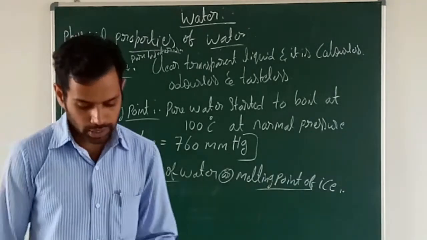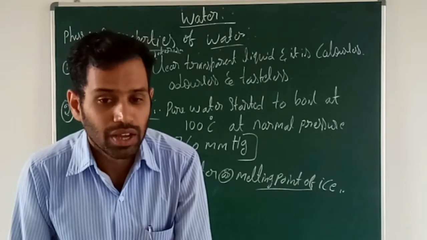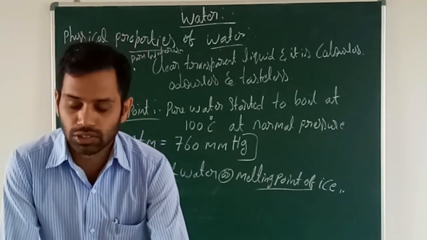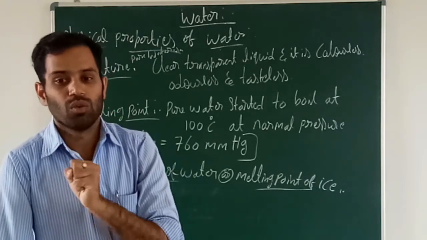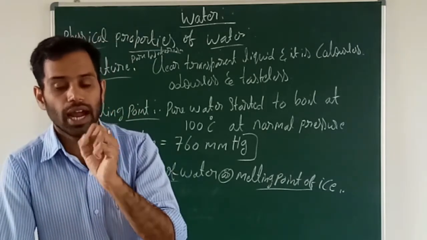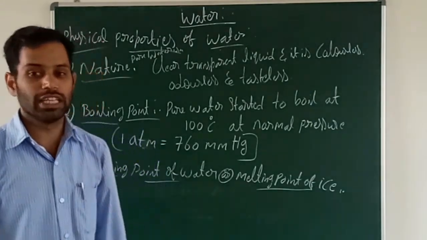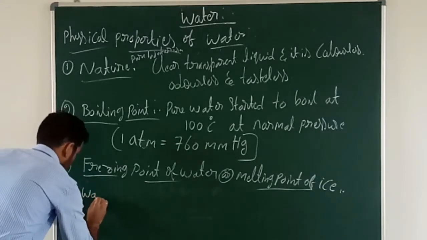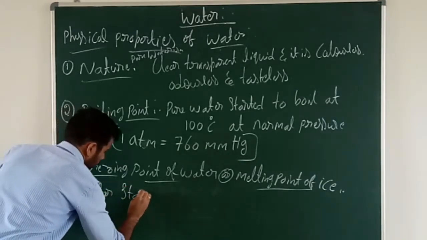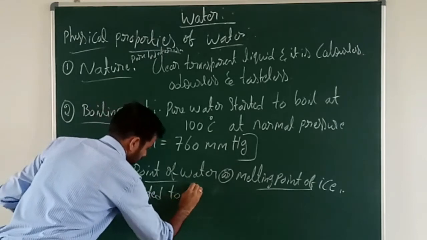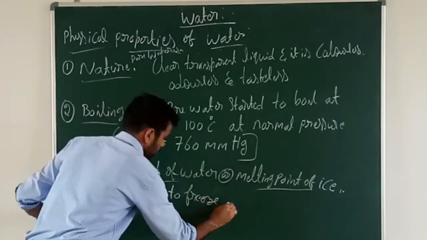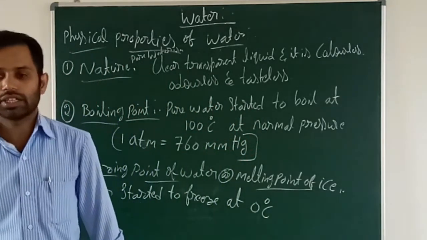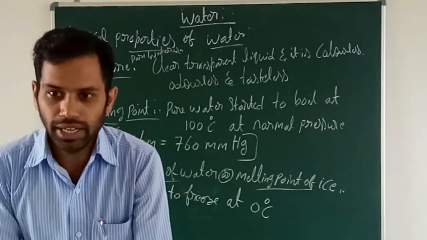What is the freezing point of water? We know that water starts to freeze at 0 degrees Celsius. So 0 degrees Celsius is the freezing point. Freezing point of water is 0 degrees Celsius. Water starts to freeze at 0 degrees Celsius.